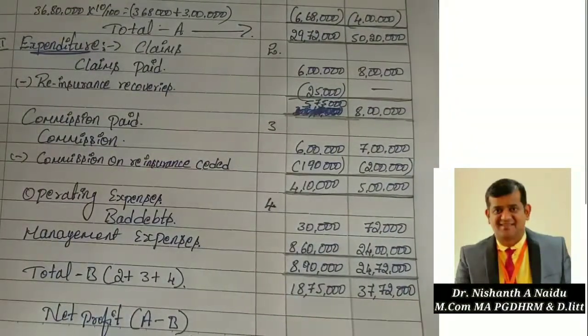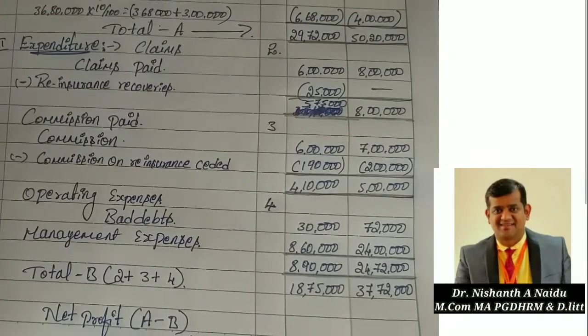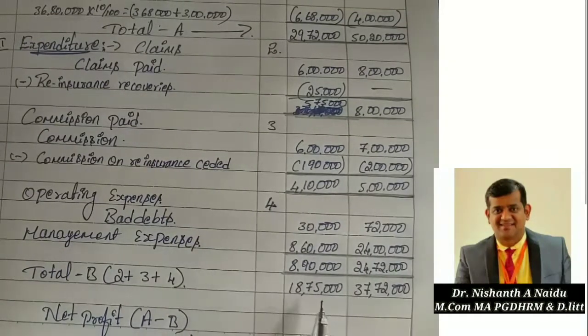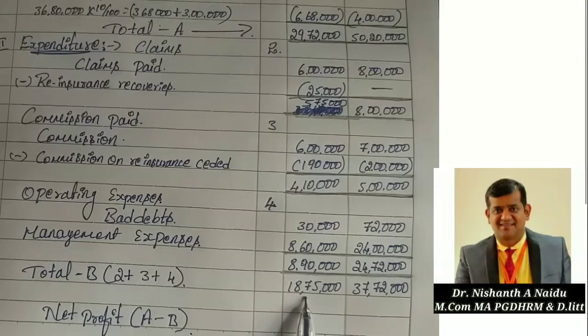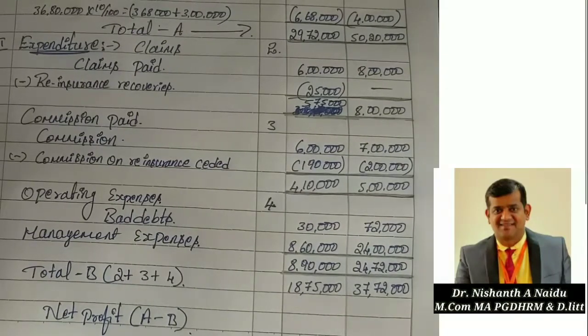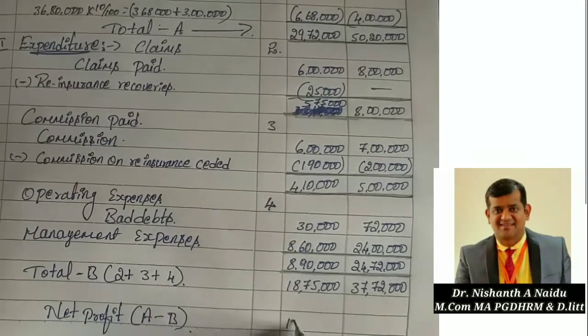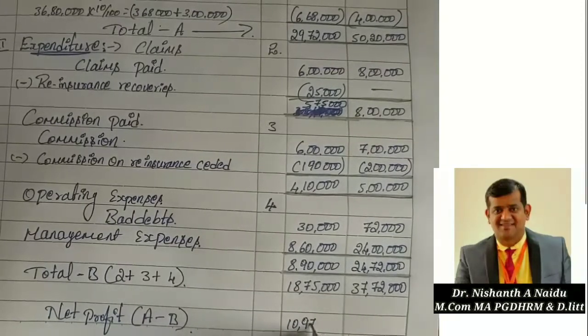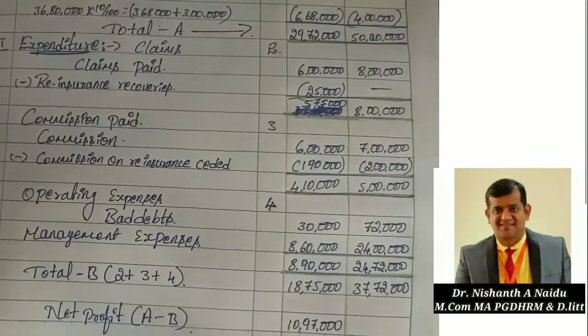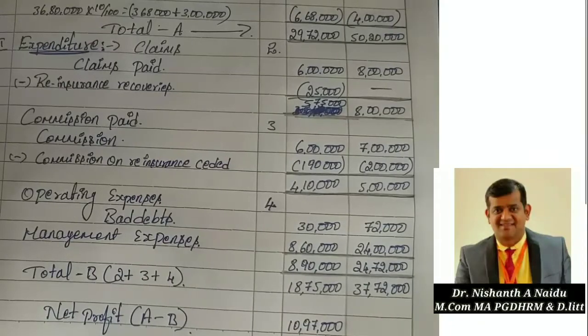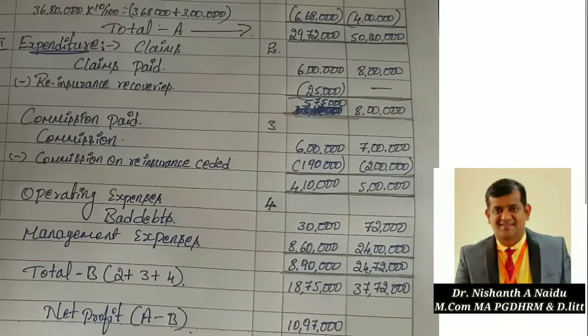So 29 lakh 72,000 minus total B, 18 lakh 75,000. Deduct, and you get a profit of 10 lakh 97,000. Clear? The same way for marine you do it.